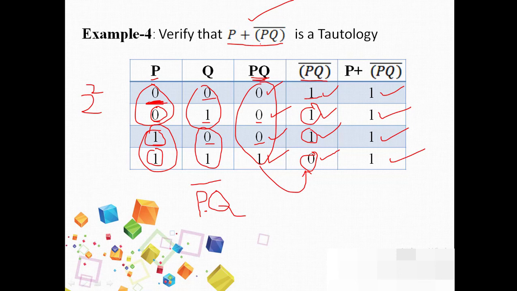Because we are getting all the combinations for the output of p plus p into q whole bar as 1, hence the expression is verifying tautology. So we can say by the truth table that the following expression is a tautology.